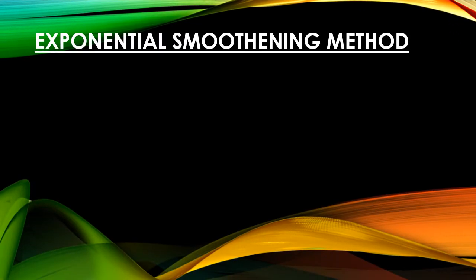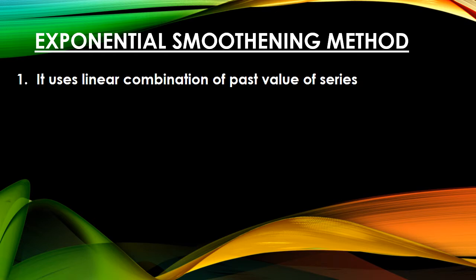The average method was a very basic method, a school level mathematics. Now we will see an advanced method, the exponential smoothing method. Again, it is a very simple method. It uses a linear combination of the past values of the series. Now what is this past value of the series? We will take one example.